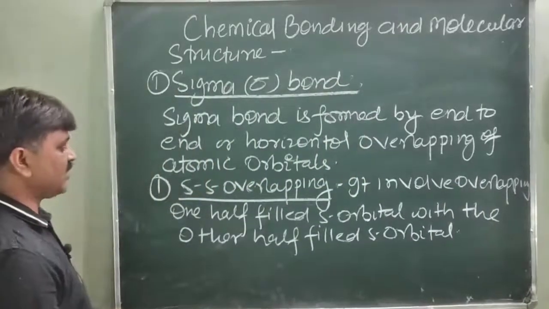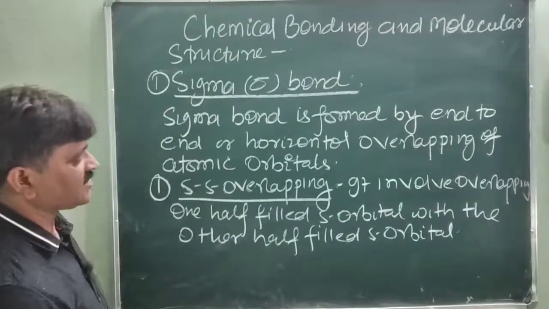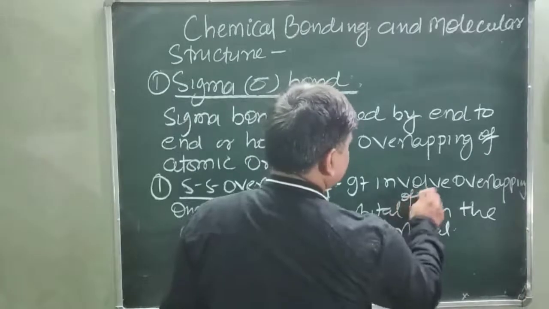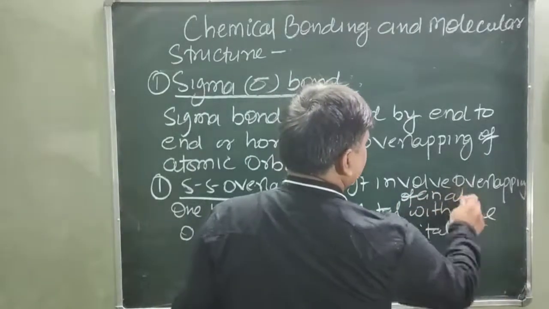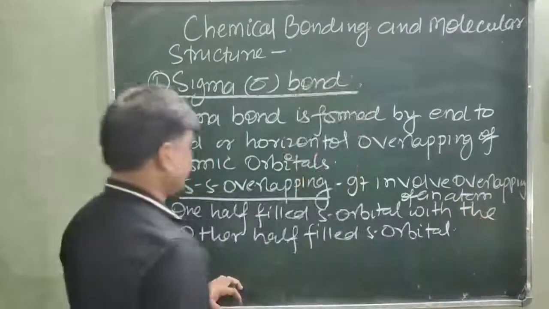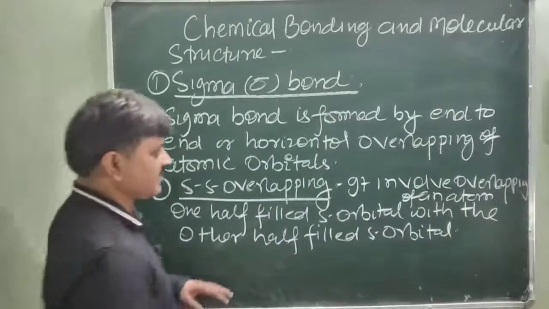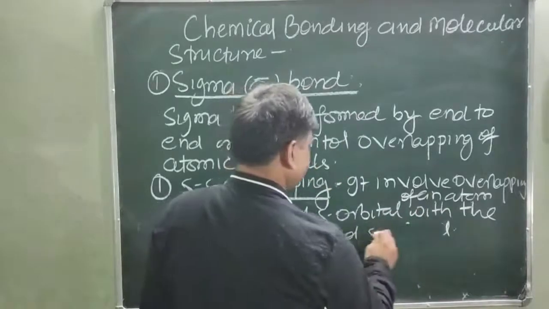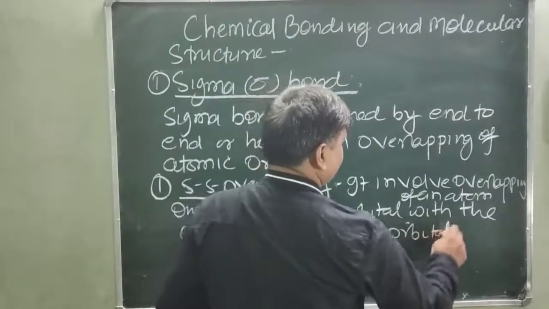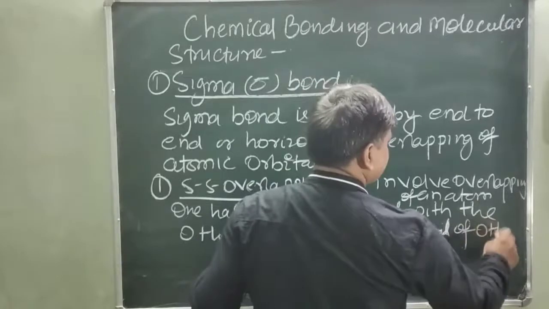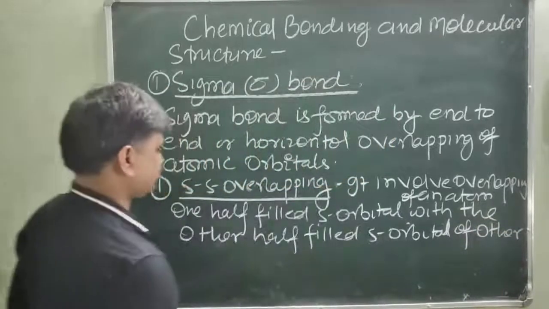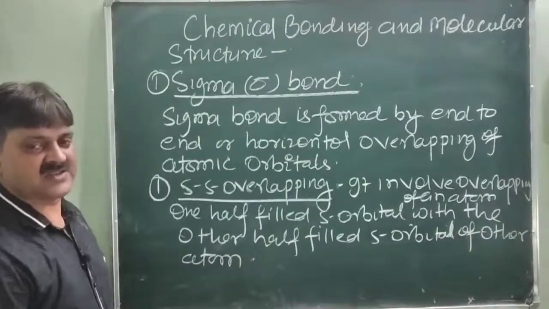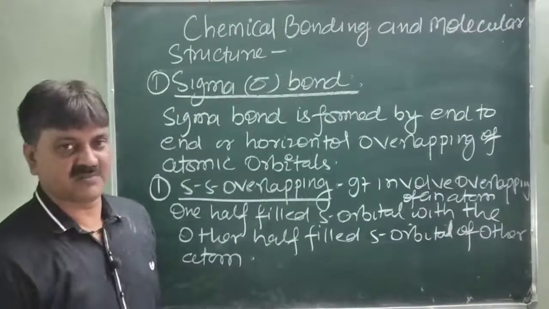It involves overlapping of one half filled s orbital of an atom with the half filled s orbital of another atom, then the ss sigma bond forms.